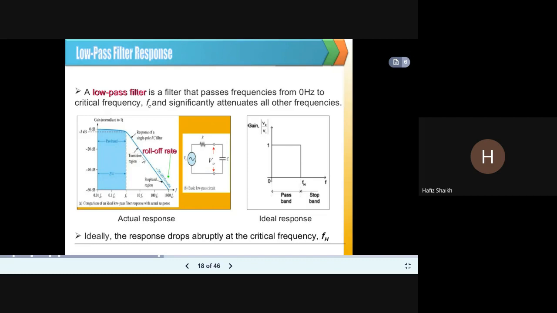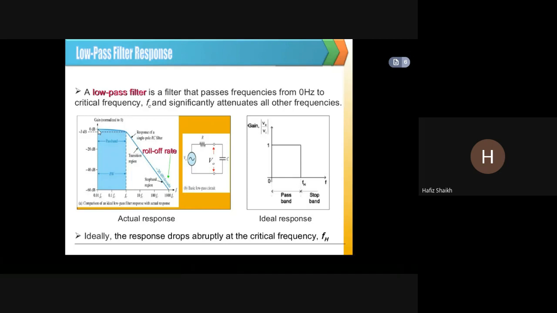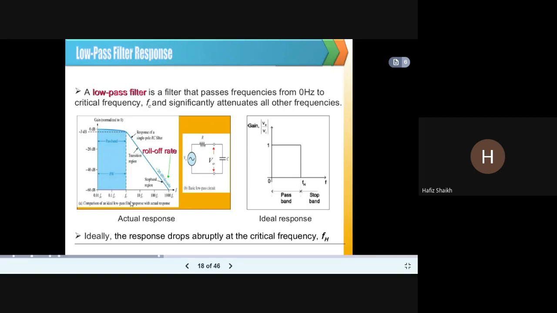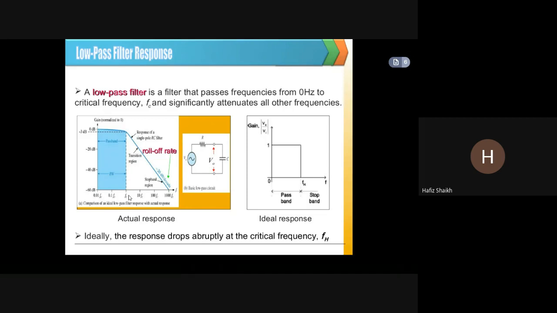This is called the transition region. Gain goes from minus 60 dB to 0 dB.